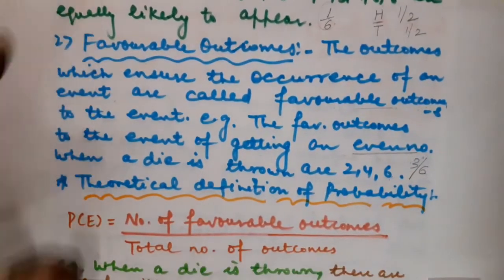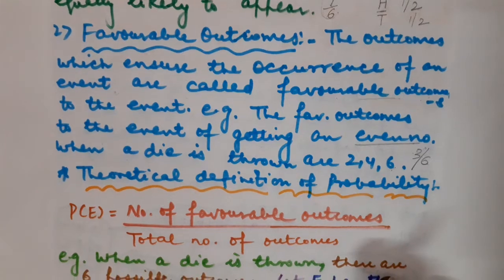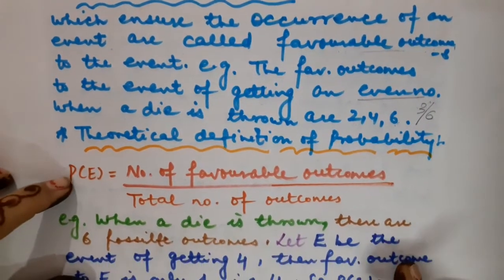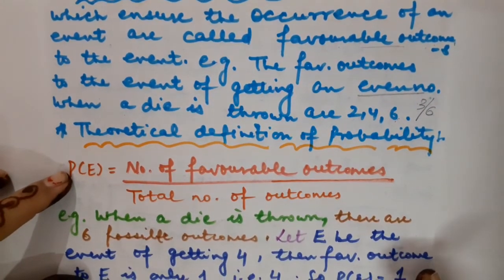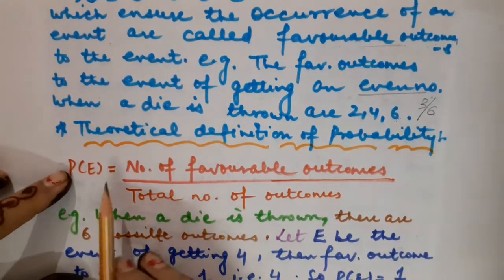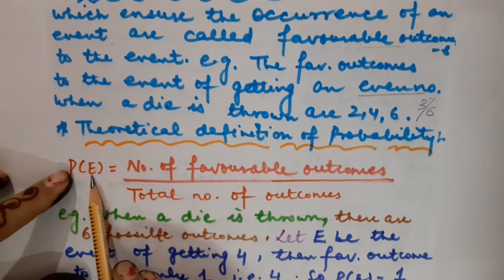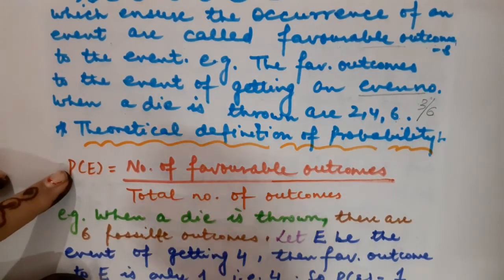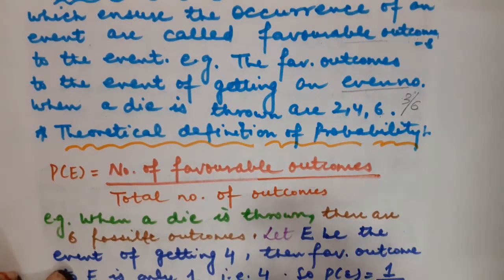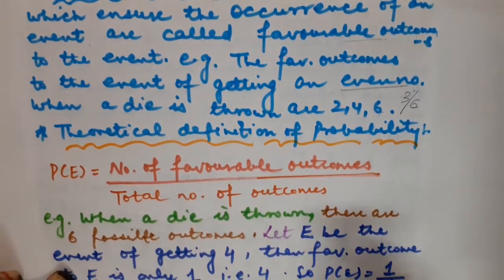You will better understand when you come to know the theoretical definition of probability. This is nothing but the formula to calculate the probability of an event. So probability of an event, E stands for event. What is an event? An event is nothing but a collection of some outcomes of the experiment.